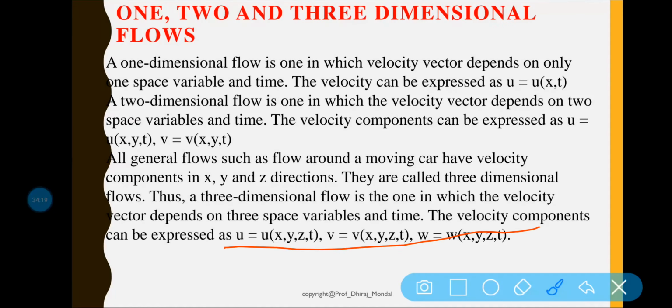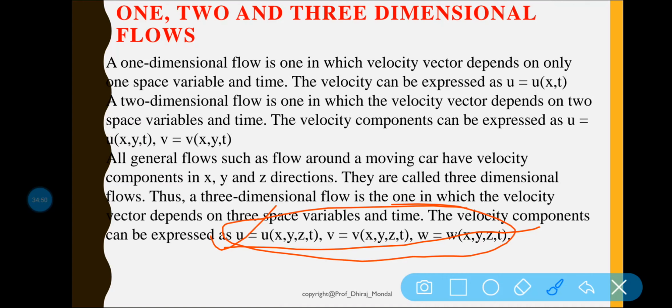But for a steady three-dimensional flow, the fluid parameters are functions of three space coordinates x, y, z. Mathematically you can write u is equal to function of x, y, z, t, v is equal to function of x, y, z, t, w is equal to function of x, y, z, t. So this is all about the three-dimensional flow. We will be discussing the derivation of fluid in three-dimensional flow afterward.